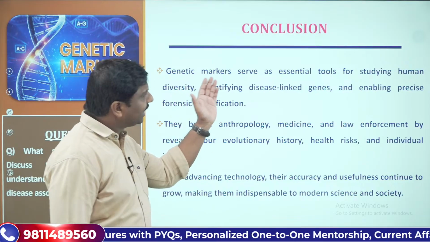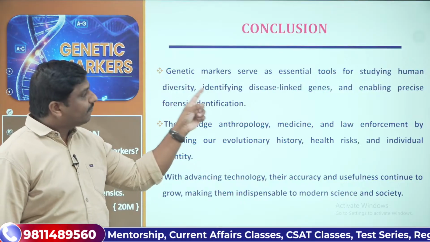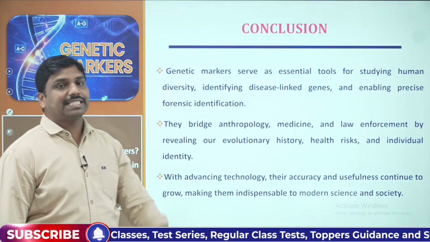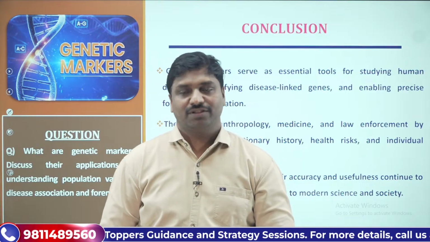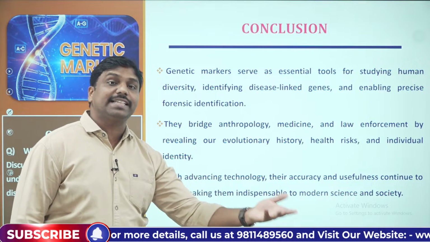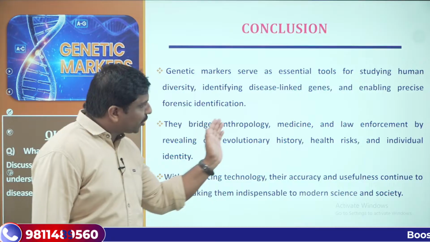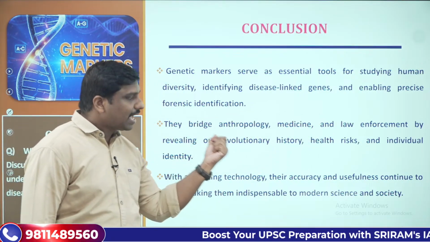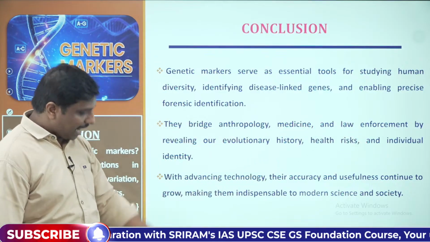So let's say, for example, genetic markers are seen as essential tools for studying human diversity, for identifying disease-linked genes, and enabling precise forensic identification. So they are all nothing but some prospective applications. So we can quote them again, and reiterate the significance of the genetic markers. And then they bridge anthropology, medicine, and law enforcement by revealing our evolutionary history, health risks, and individual identity.